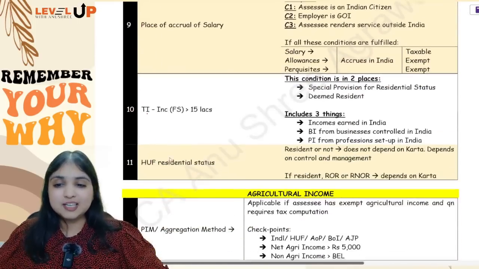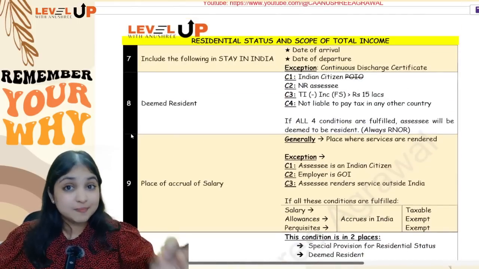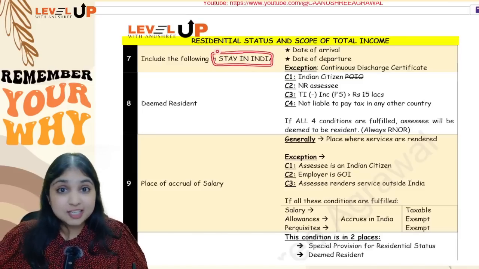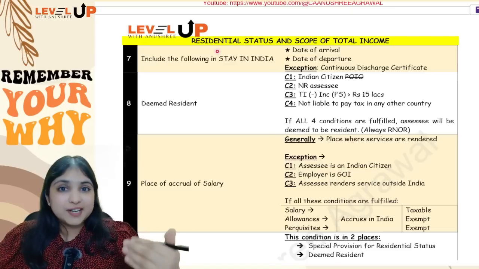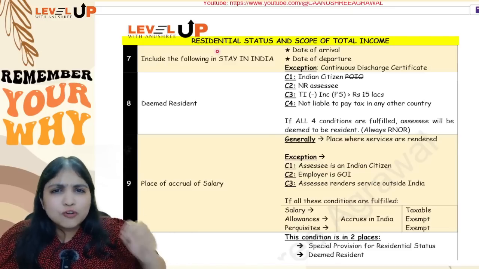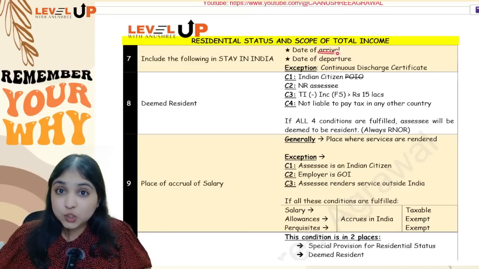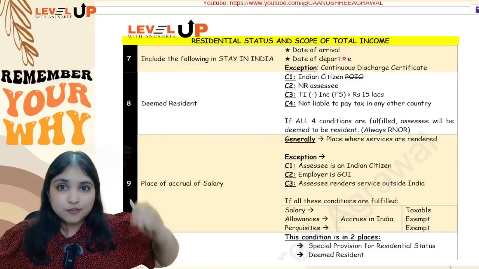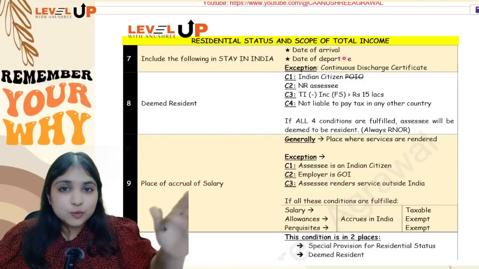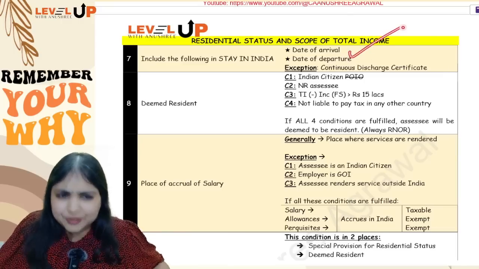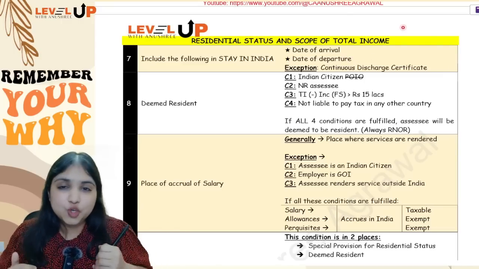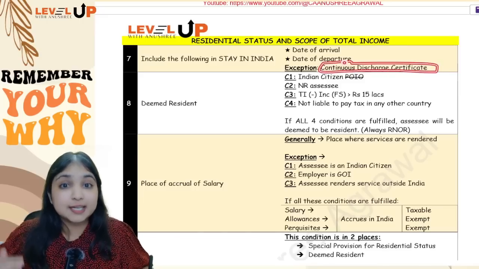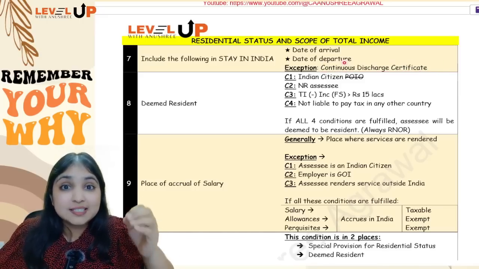Now let's come to residential status. I have 5 very interesting adjustments to discuss with you over here. First is stay in India. When you're checking the residential status of your assessee, you will find the number of days the assessee has stayed in India. You know very well that the date on which your assessee arrives into India and the date of departure, both you will count as if he is in India only. Everybody knows this. But what is the exception over here? The exception is CDC cases, that is continuous discharge certificate. This concept comes into the picture if the assessee is a crew member of a ship.